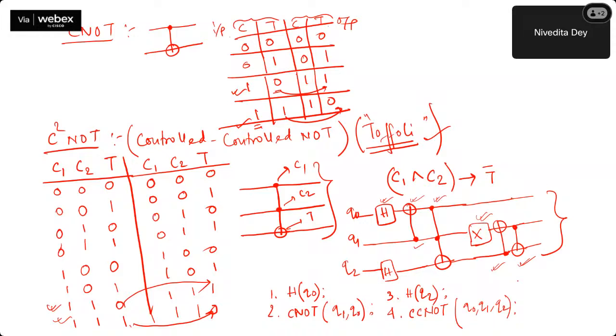Again, okay. So the fifth one is the NOT gate. On which qubit am I doing it? I'm applying it on qubit 1. So it's a NOT on qubit 1.